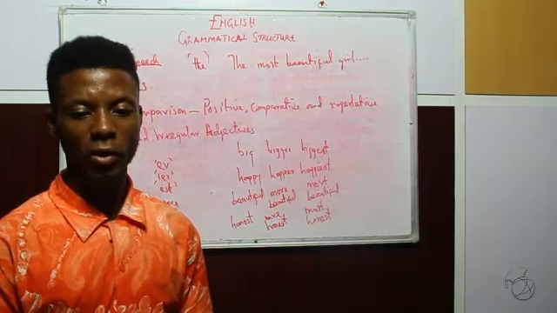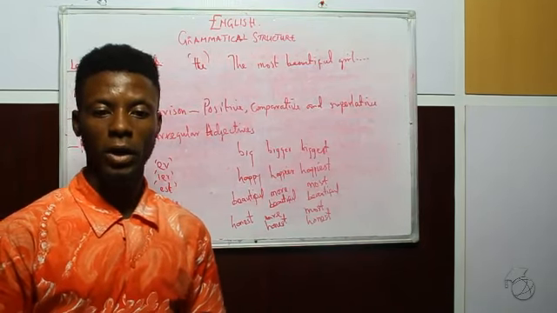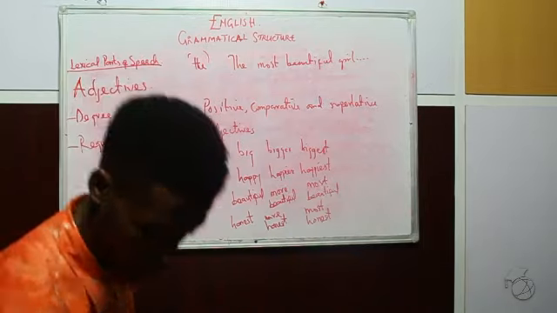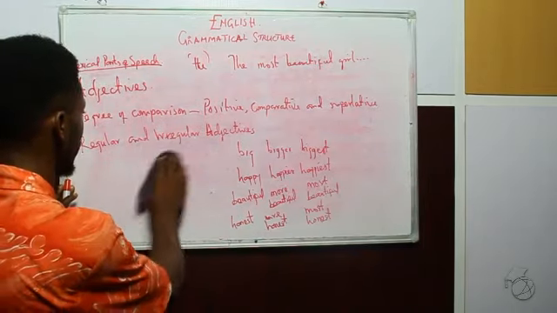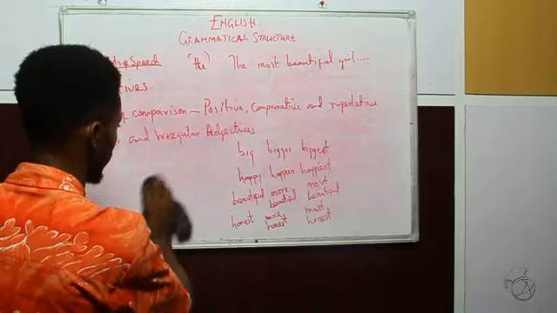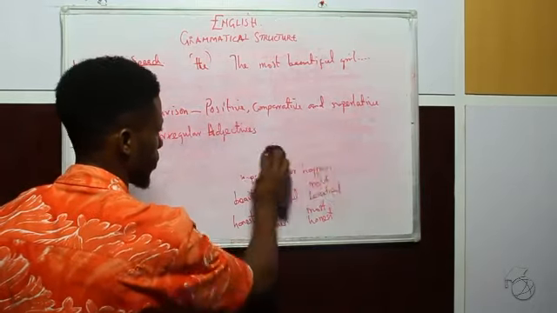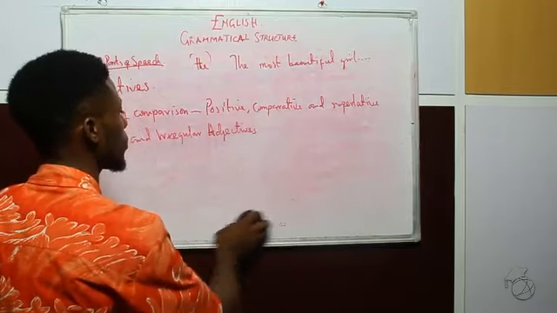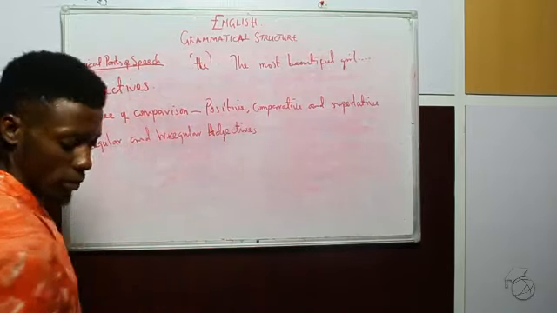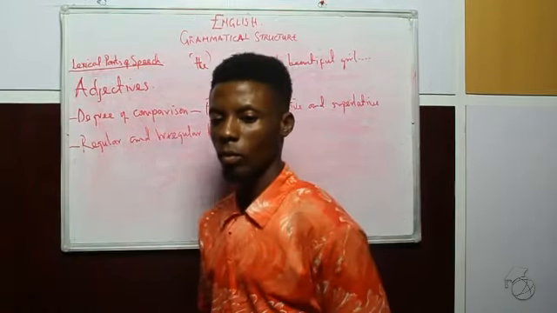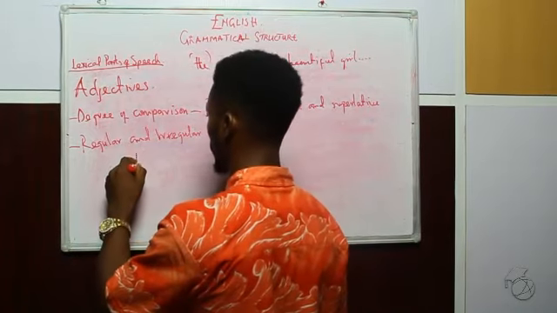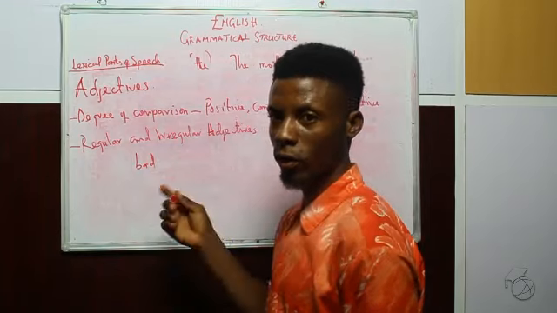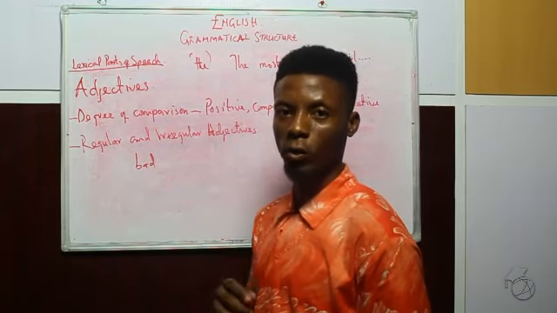Now let us take a few examples of the irregular adjectives. The word bad is the positive or the root word, or also the base form.